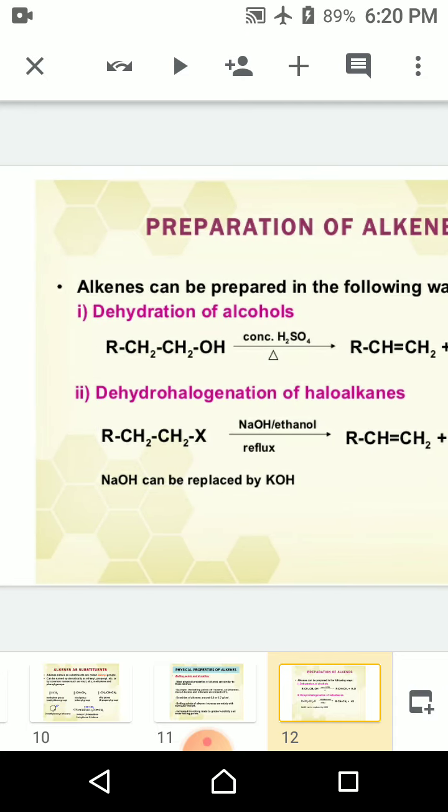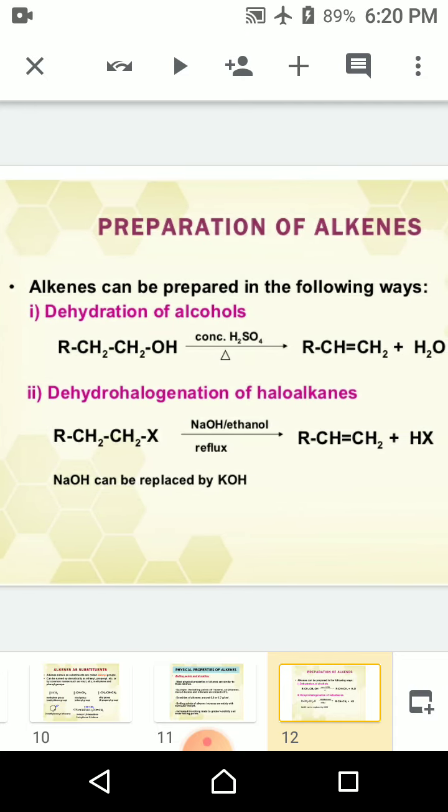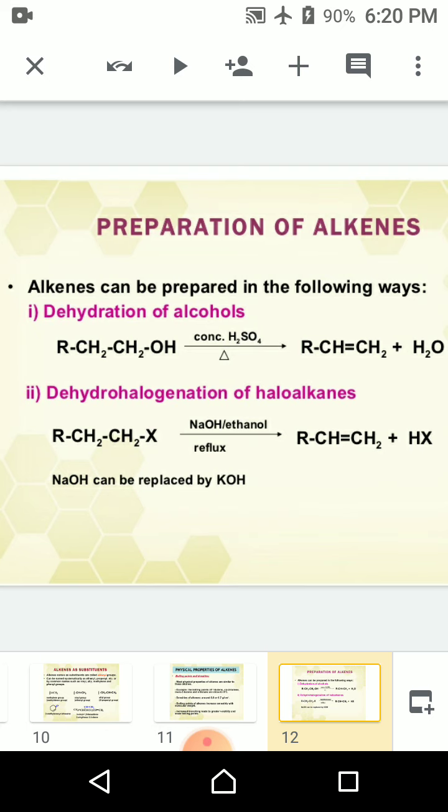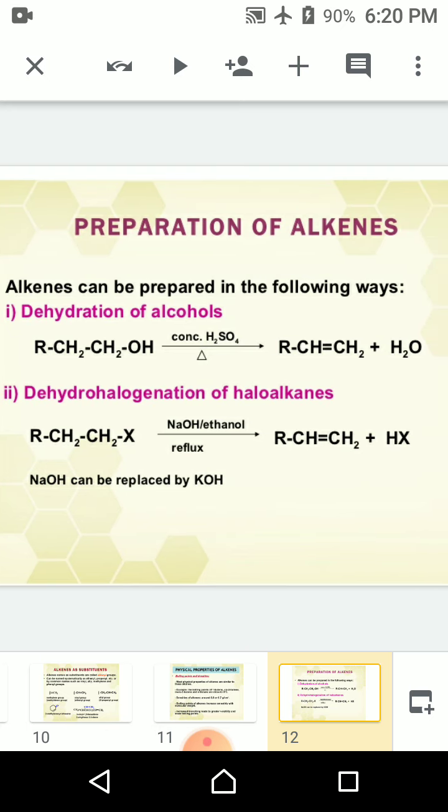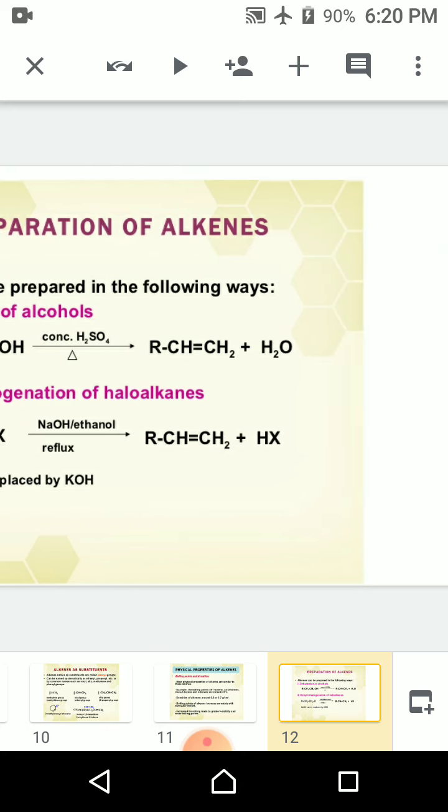Second, dehydrohalogenation of the haloalkanes. From the above example, if we replace the OH group with a halogen group, then this reaction can be given. So the product is the same, RCH=CH2, and the other product is HX in the place of H2O, where X represents the halogens.